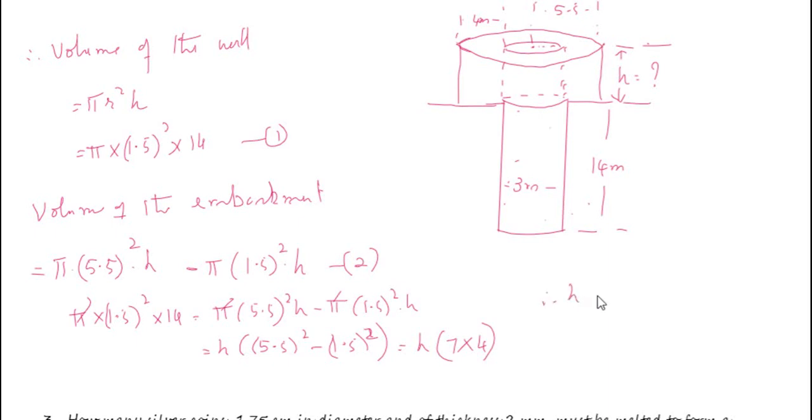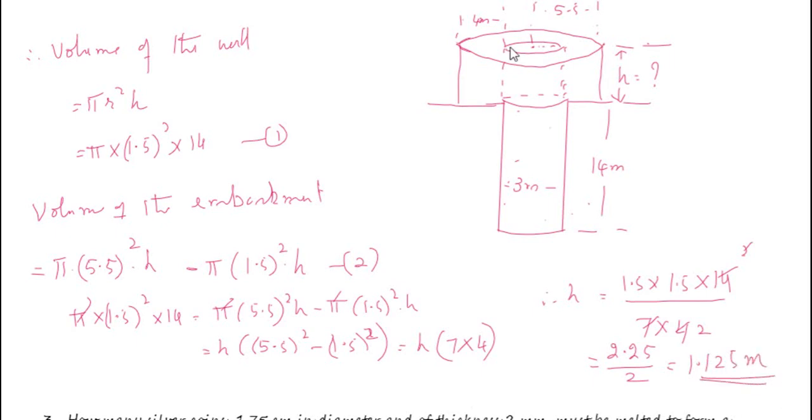Therefore h equals 1.5 into 1.5 into 14 in the numerator, divided by 7 into 4. 7 goes into 14 two times. This is 2. 1.5 into 1.5 is 2.25, divided by 2, this is equal to 1.125 meters. This is the height of the embankment here.